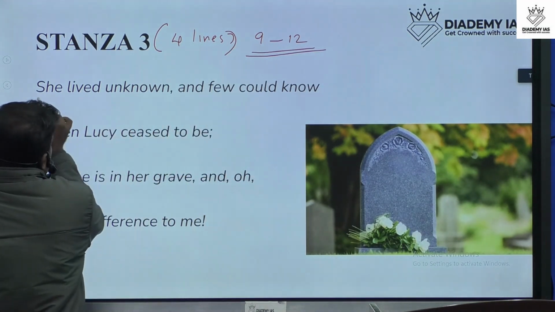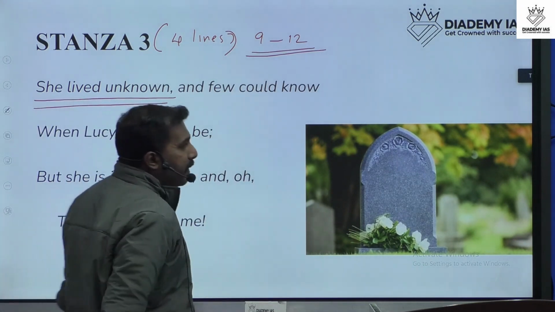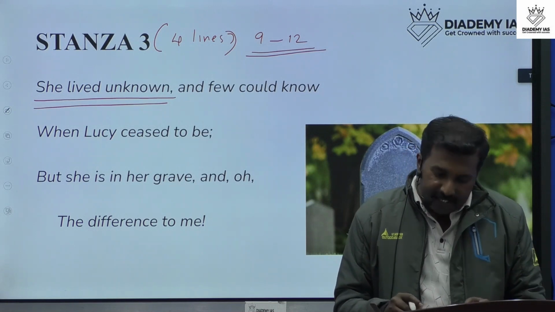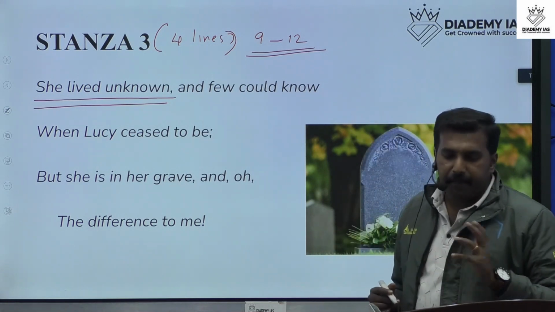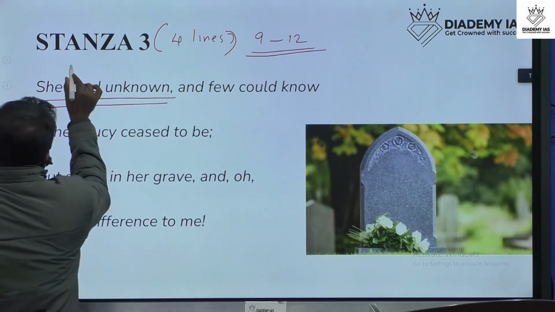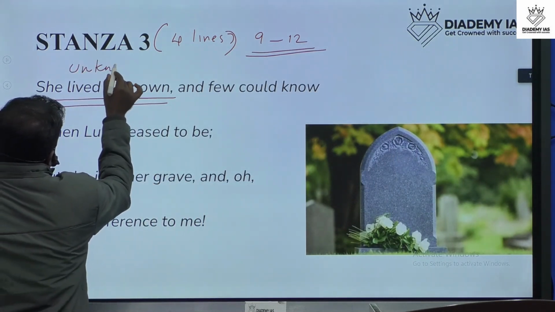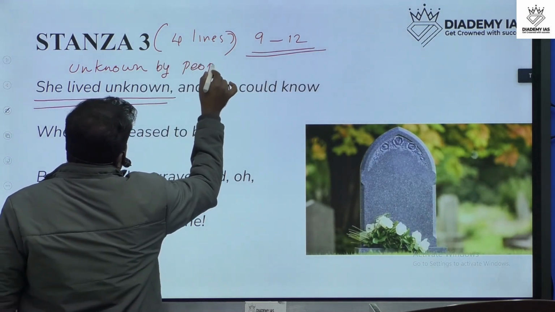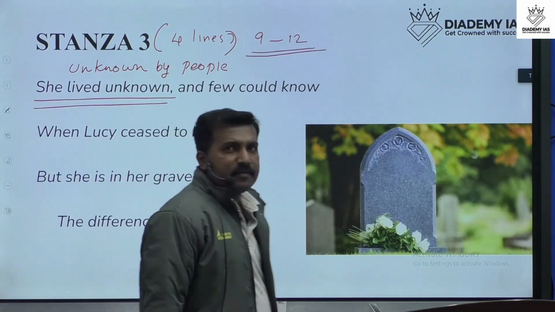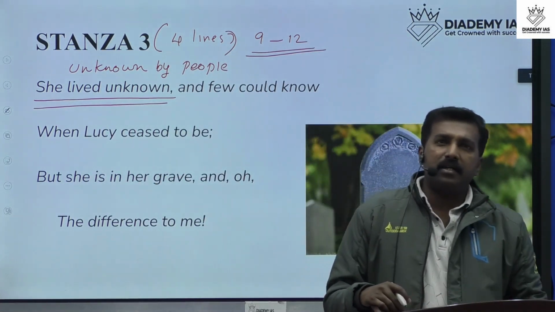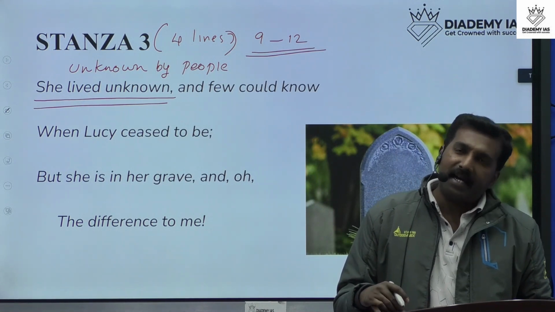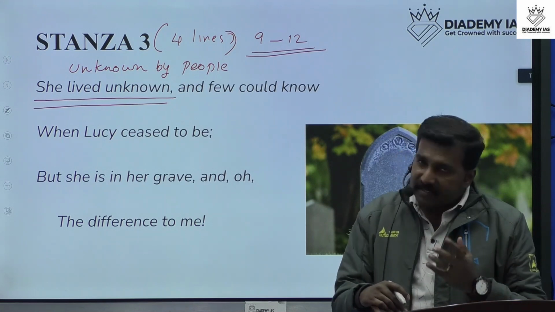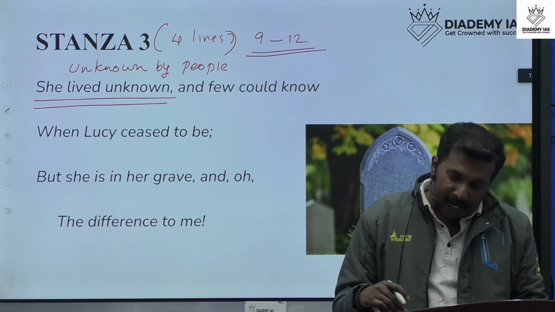She lived unknown. That means nobody knew her. The young woman, Lucy, was unknown by people. Actually, she was very beautiful, and at the same time she was unmarried and pure. But the poet says that nobody knows her. She was actually unknown.